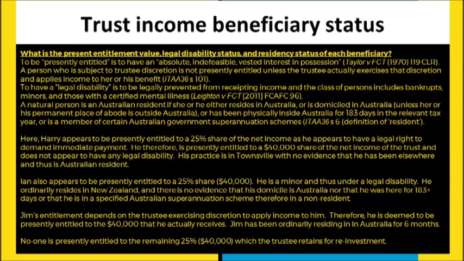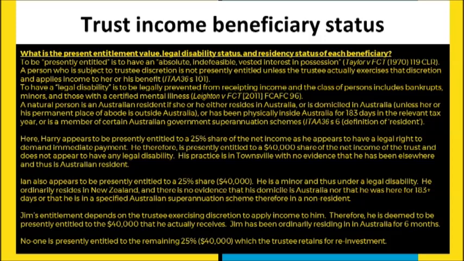Now, legal disability is to be prevented from being able to actually take and use and apply that income. There is a list or class of persons, and this includes minors, bankrupts, and those that are in secure mental facilities. Finally, residency has a definition in Section 6 of the 1936 Act. And there's a four-limb test.